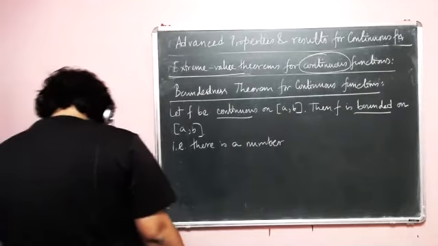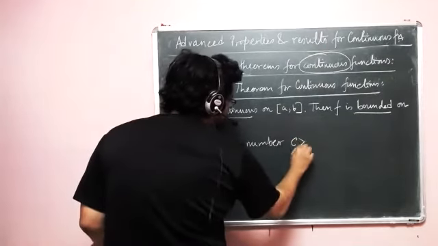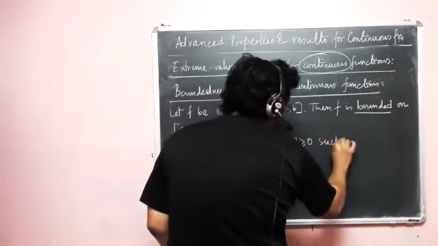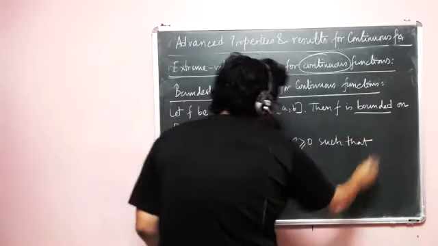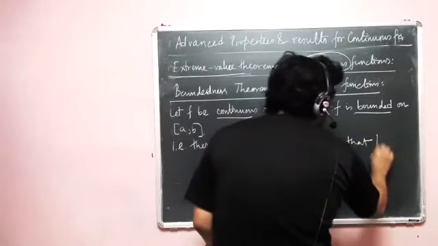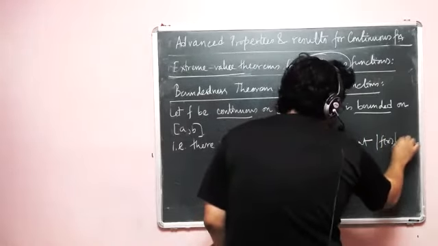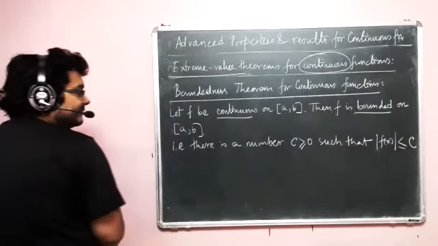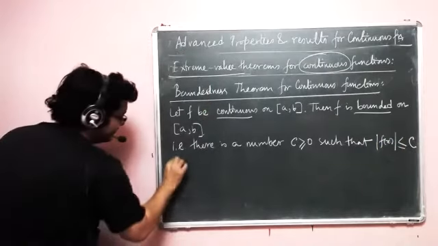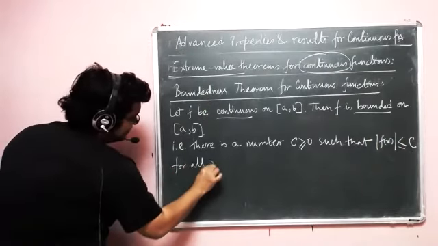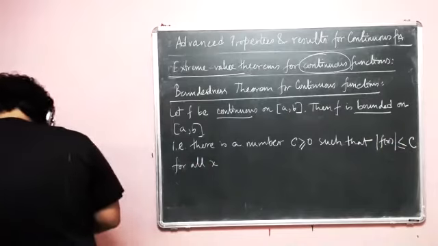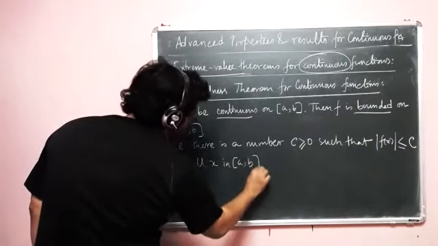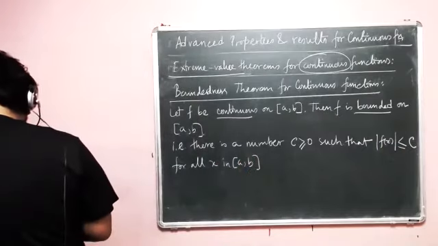There is a number, capital C, greater than or equal to 0, such that mod of f(x) is less than or equal to capital C, for all x in closed [a, b].